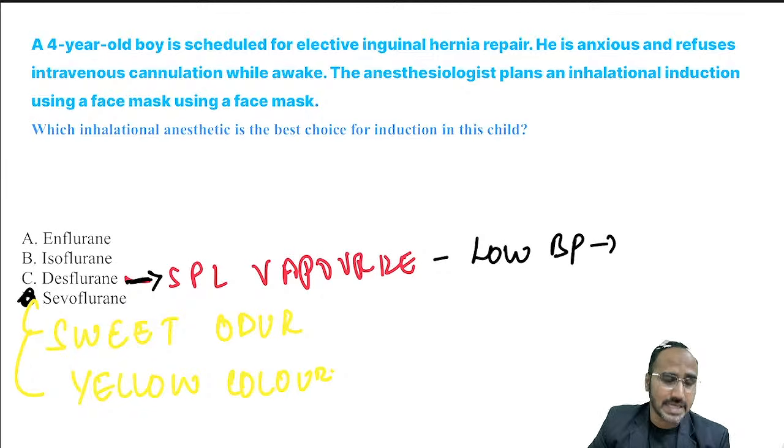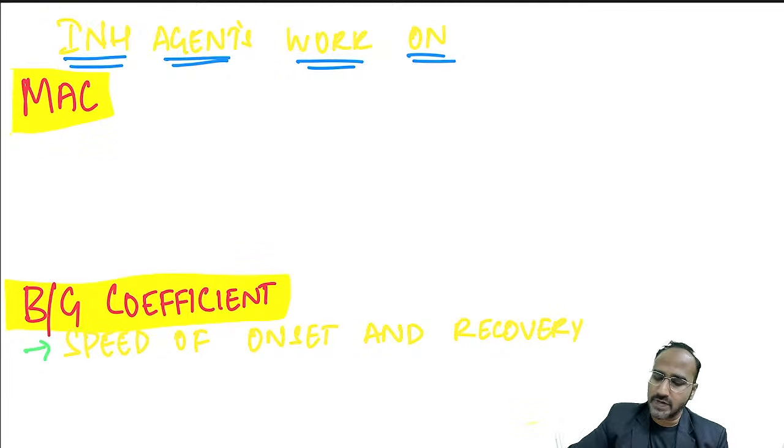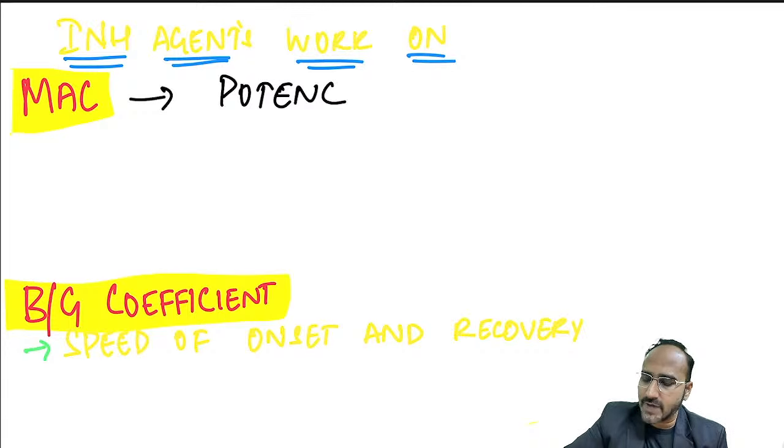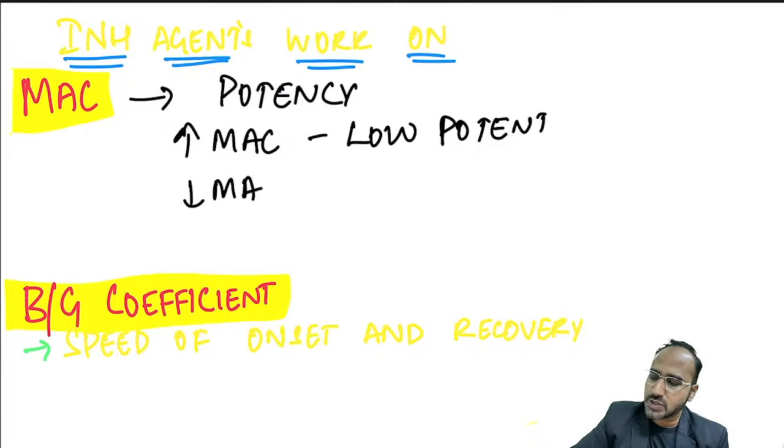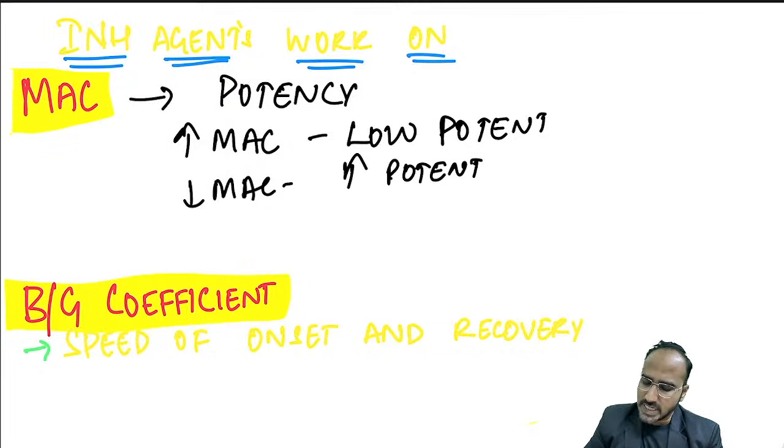Now, regarding inhalational agents, guys, remember, inhalational agents usually work on two principles. What two principles? They work on MAC and blood gas partition coefficient. MAC indicates the potency of the inhalational agent. Very, very important: MAC and potency are always opposite. High MAC equals low potent and low MAC equals high potent. Low MAC equals what, guys? High potent. Okay. Blood gas coefficient indicates the speed of onset and recovery.